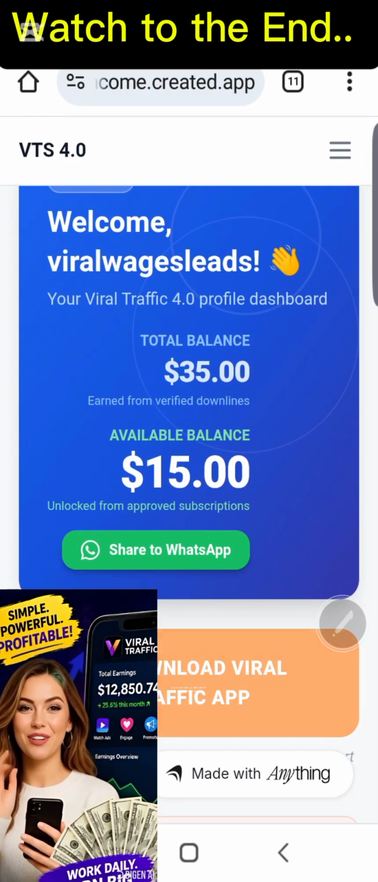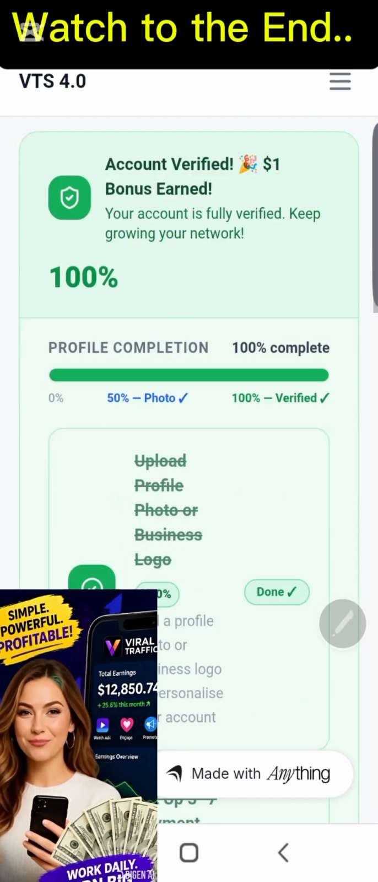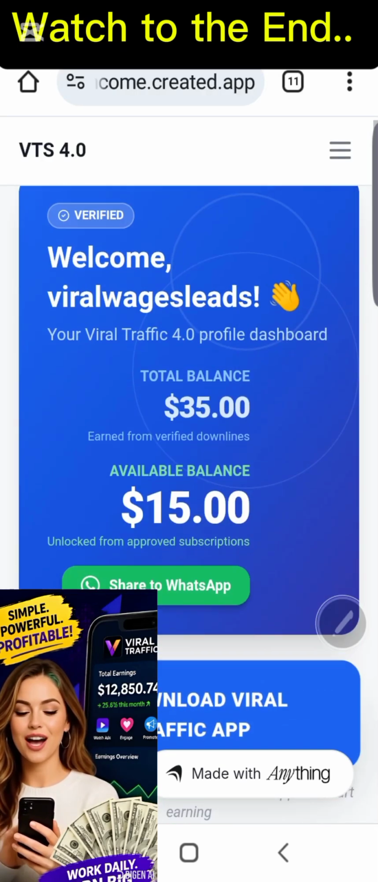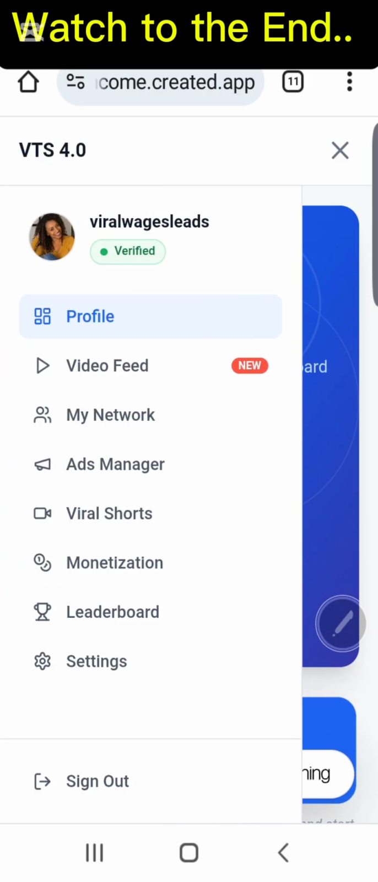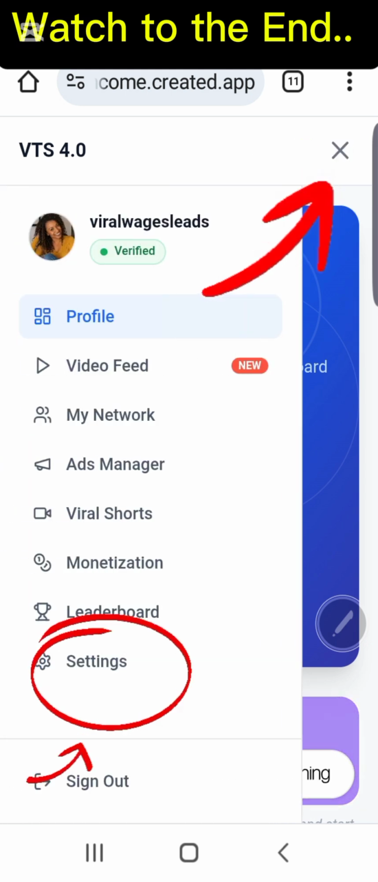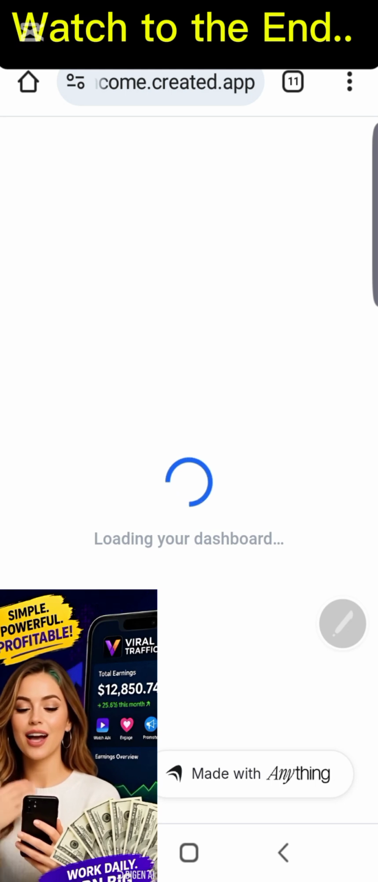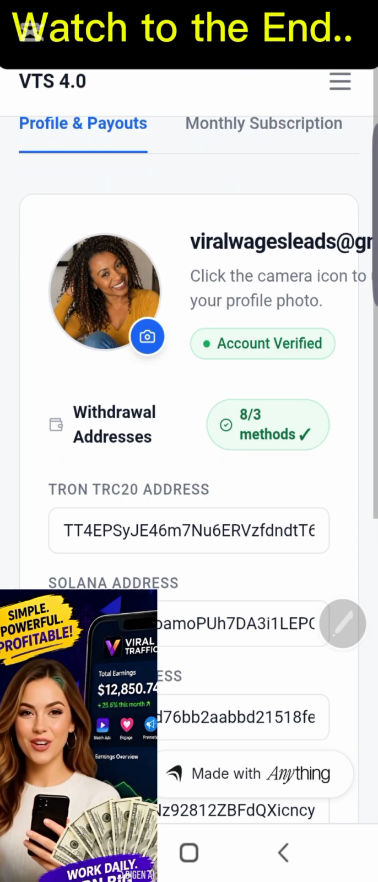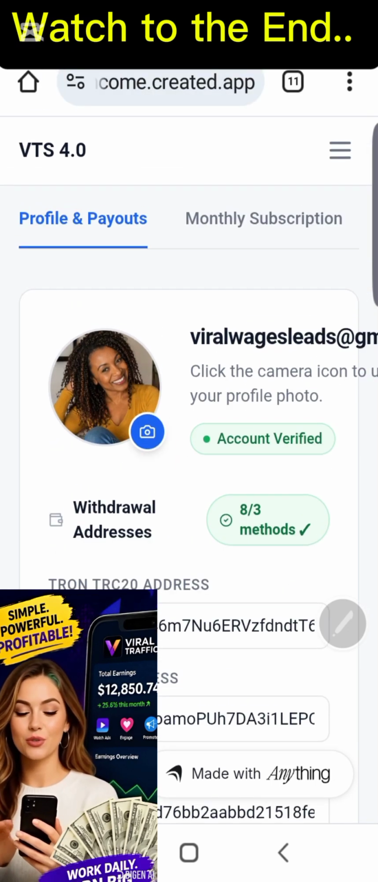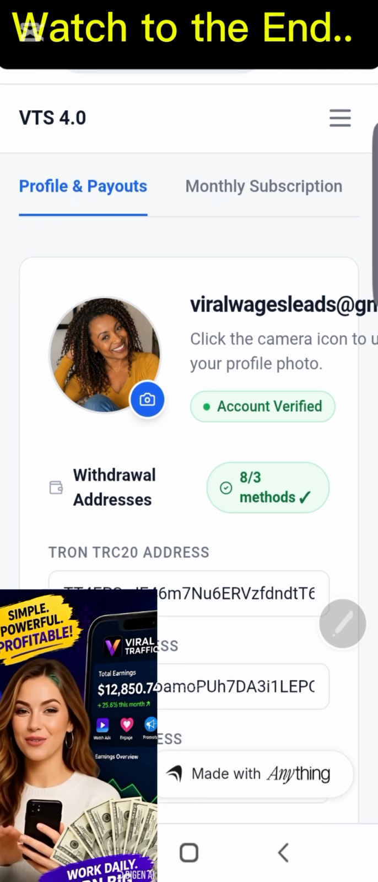So right now, I'm going to show you how to activate your subscription. But before then, let me show you where to enter your method of receiving payment if you have not done that. So what you do is to set your payment method, a method of receiving payment. You just click on your menu and go to settings. So that's what we want to do. So make sure you have set up your method of receiving payment.